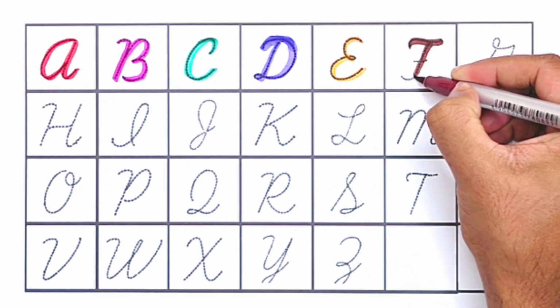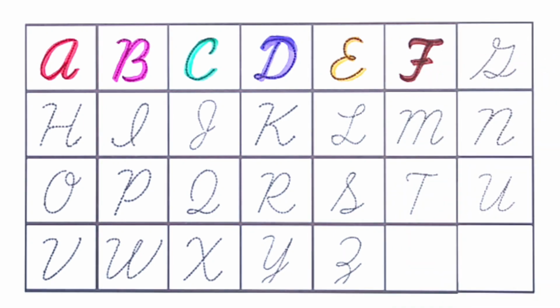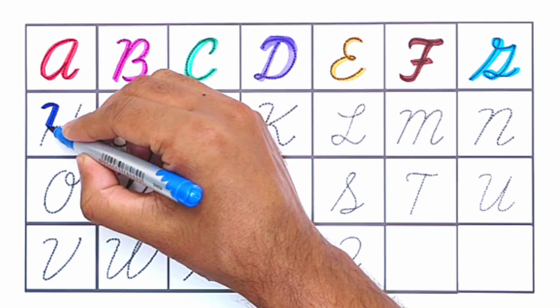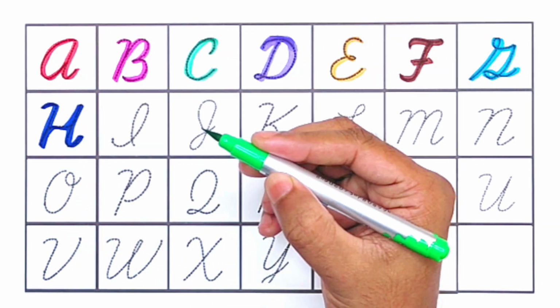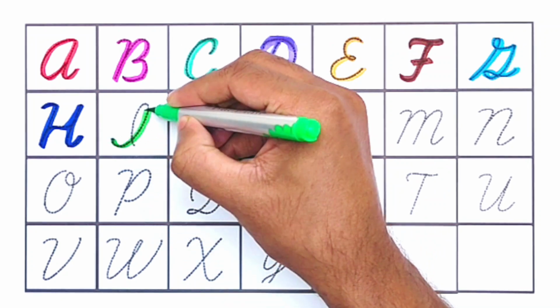F for fish. Sky blue color. G for grapes. Blue color. H for hand. Light green color.